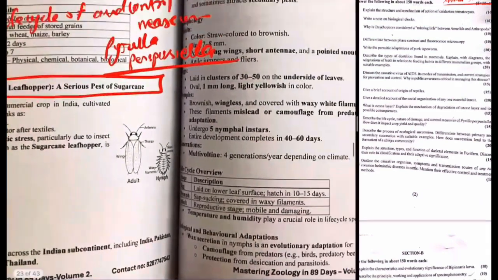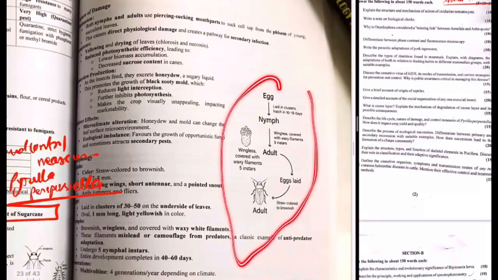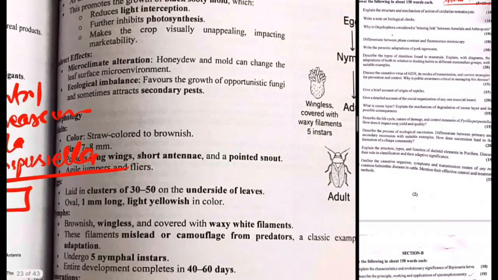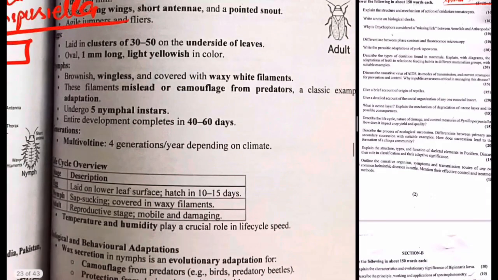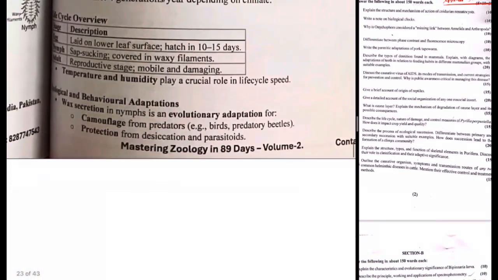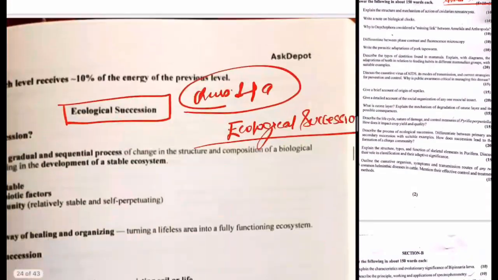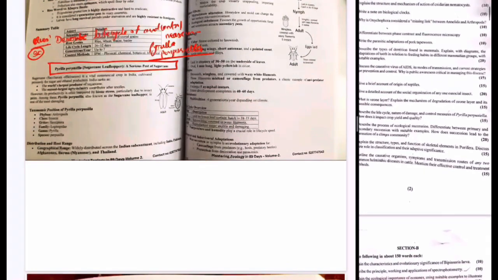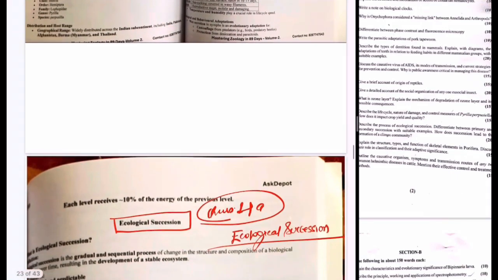And yes, you have to discuss the life cycle. The life cycle is mentioned in detail in the book. You will find the whole life cycle and all the parts of this topic in the syllabus, and in the class lectures too. So you will give the whole holistic overview, and then their adaptation and how one can combat them. It is all included in the book, so you can divide the question accordingly: the life cycle, the nature of damage, and the control measures. And as I said, the 15 marks question you can divide into 3 parts, or 2 parts accordingly.